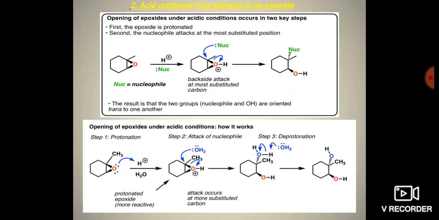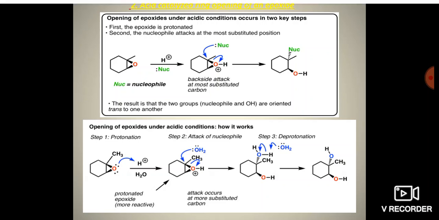Here there is an attachment of CH3 in the first carbon, which is the most substituted position. So hence the nucleophile attaches to that position and it gives a byproduct. Last step, after deprotonation, there is a removal of H plus, there is a formation of alcohol, vicinal dihalides.